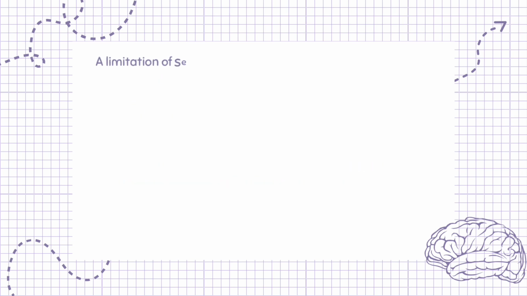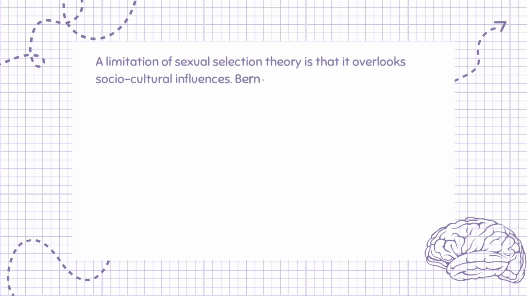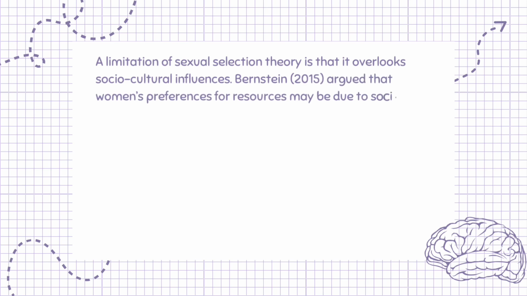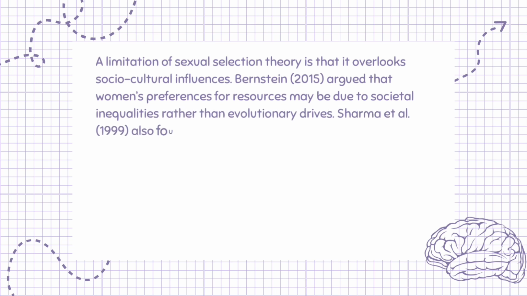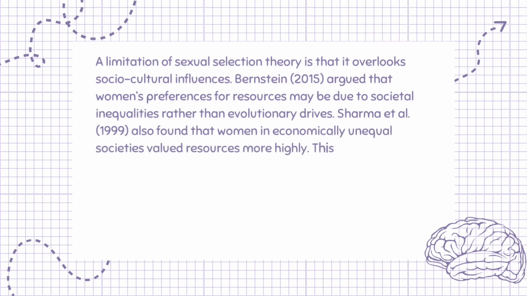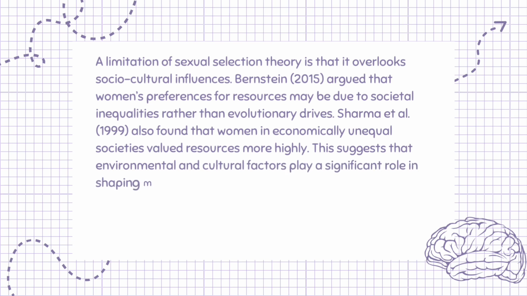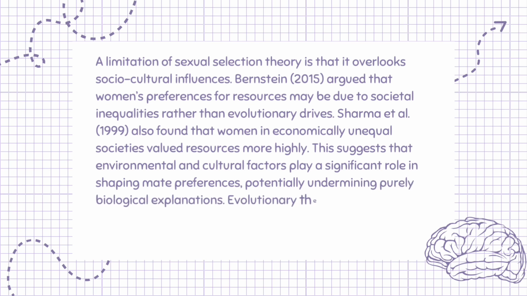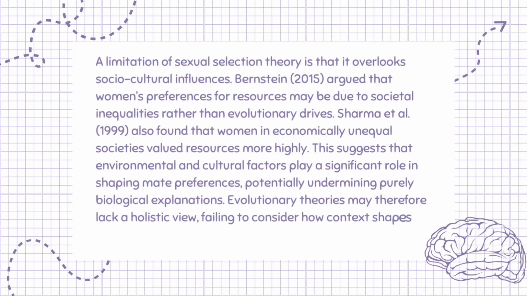A limitation of sexual selection theory is that it overlooks sociocultural influences. Bernstein, 2015, argued that women's preferences for resources may be due to societal inequalities rather than evolutionary drives. Sharma et al., 1999, also found that women in economically unequal societies valued resources more highly. This suggests that environmental and cultural factors play a significant role in shaping mate preferences, potentially undermining purely biological explanations. Evolutionary theories may therefore lack a holistic view, failing to consider how context shapes behavior.